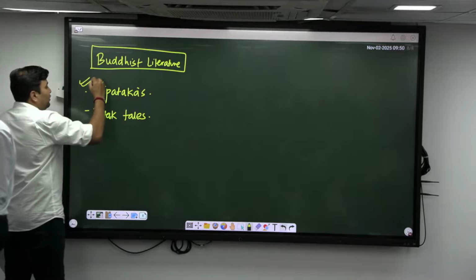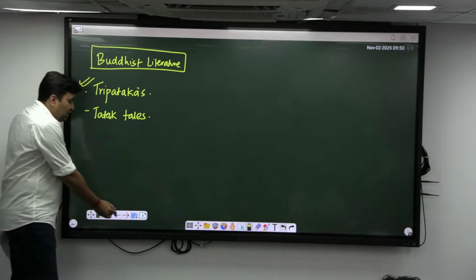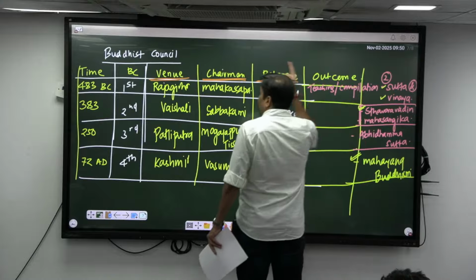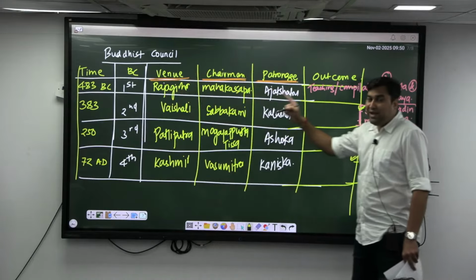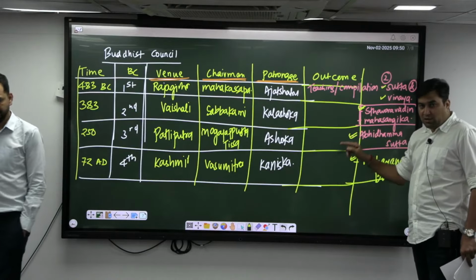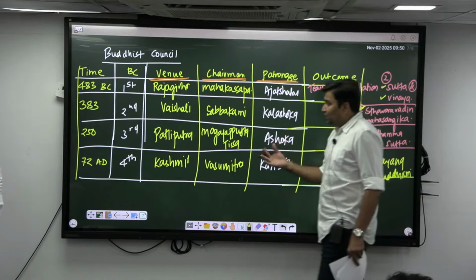But this is more important. Three Pitakas. Which are the three Pitakas? As Aditya explained, Vinaya Pitaka and Sutta Pitaka were compiled immediately after the first Buddhist council, while the Abhidhamma Pitaka was compiled in the third Buddhist council. Got it? Remember it. Coming to the second point.